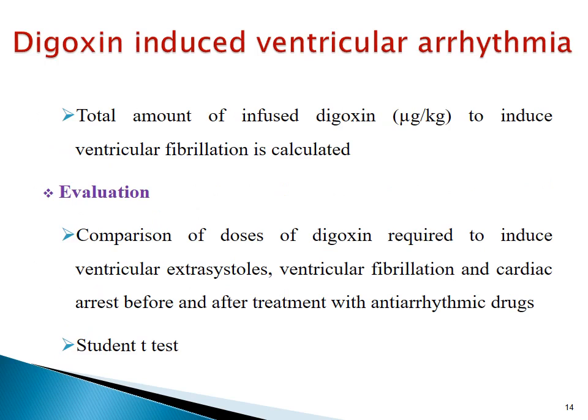Besides the onset of arrhythmia, the total amount of infused digoxin in microgram per kg required to induce ventricular fibrillation is calculated. Evaluation is done on the basis of doses of digoxin required to induce ventricular extrasystoles, ventricular fibrillation, and cardiac arrest. These before and after treatment with antiarrhythmic drugs are compared using student t-test.